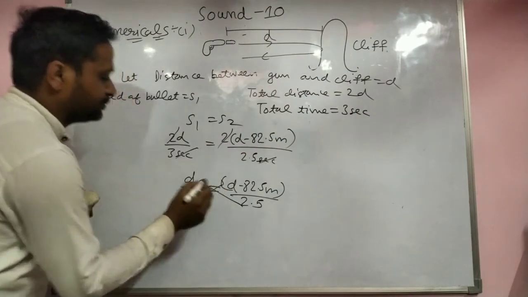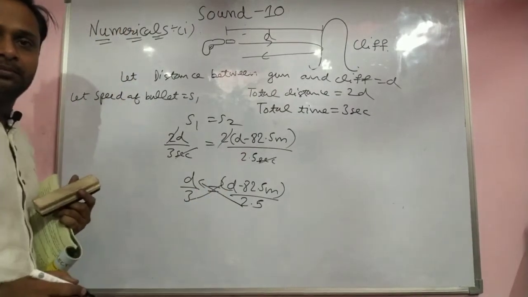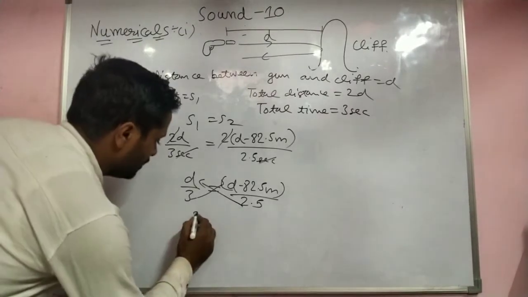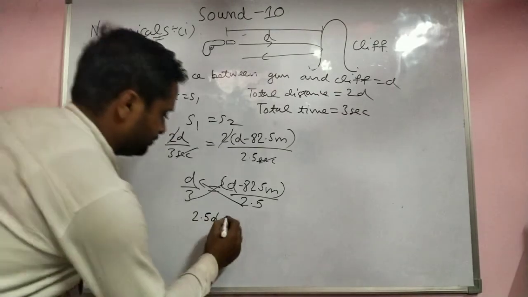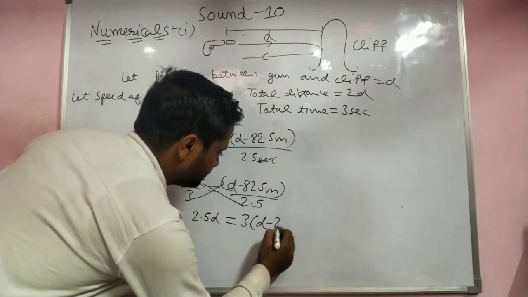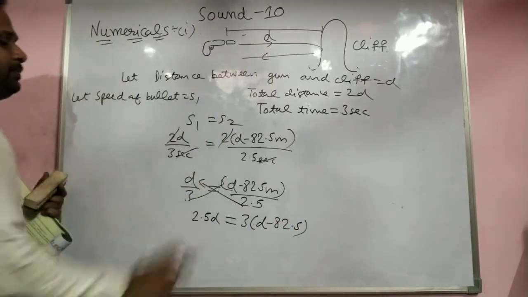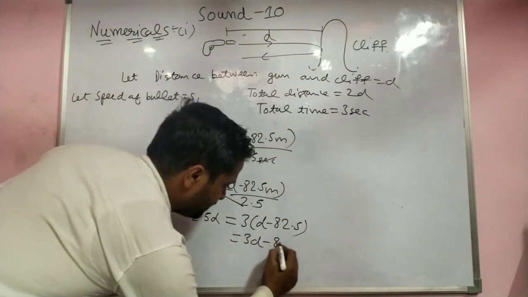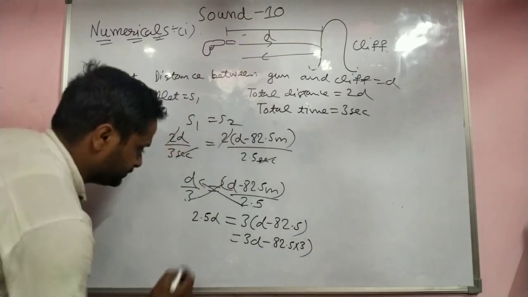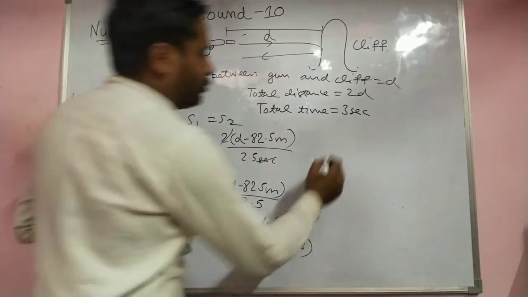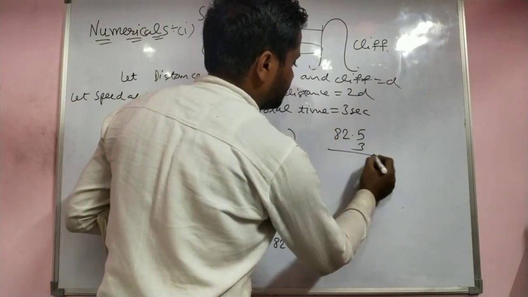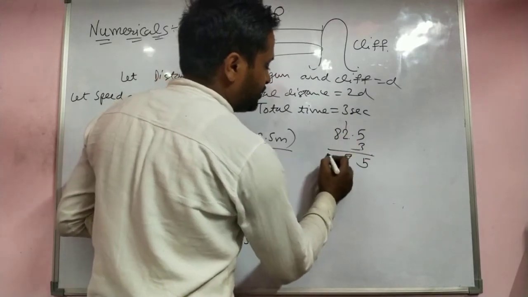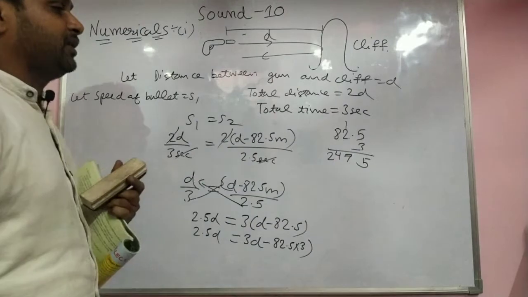Cross multiply. 2.5D goes on one side and 3D on the other, down to up, down to up. Multiply 3D with 82.5 into 3. Now multiply 82.5 with 3: 3 times 5 is 15, 3 times 2 is 6, 3 times 8 is 24.